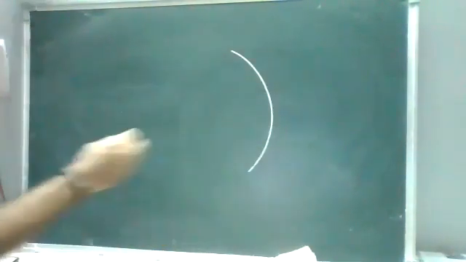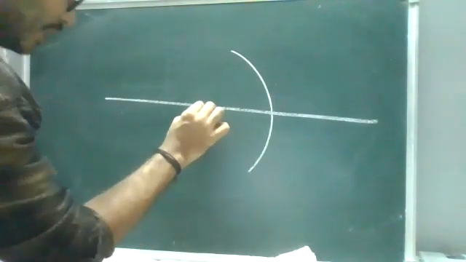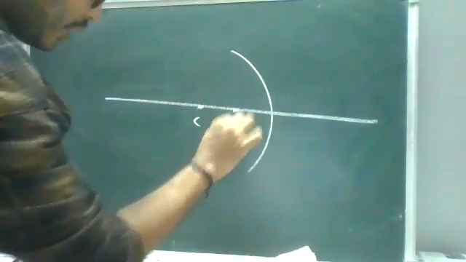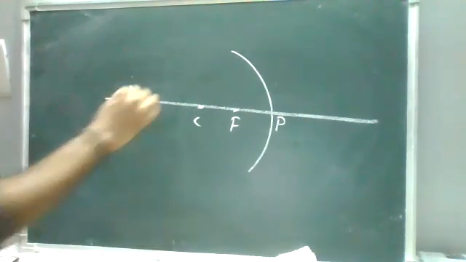We were talking about sign conventions. The problems will be based on those sign conventions. There are only 4 major points. First, assume I'm taking a concave mirror. For this concave mirror, the center of curvature is here, the focus is here, and this is the pole. For example, the object is here, and the image is forming here.